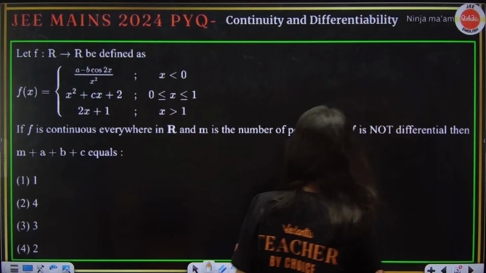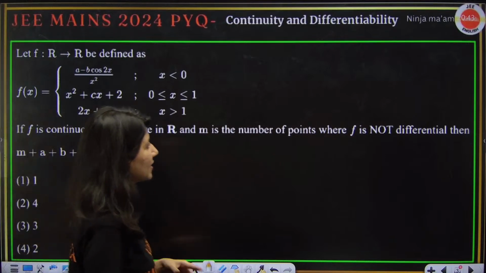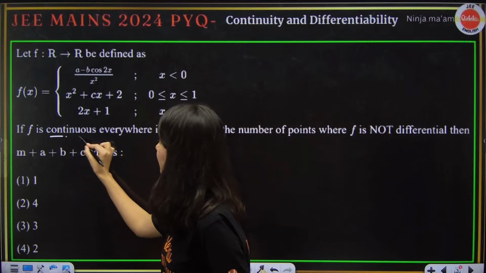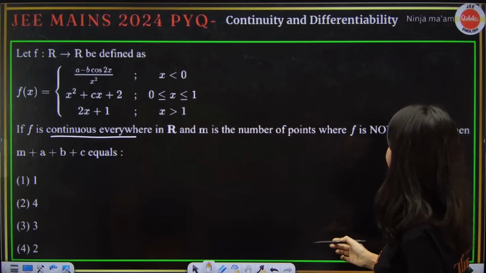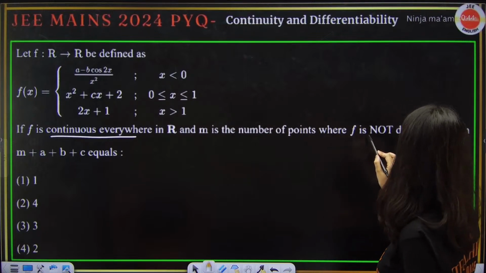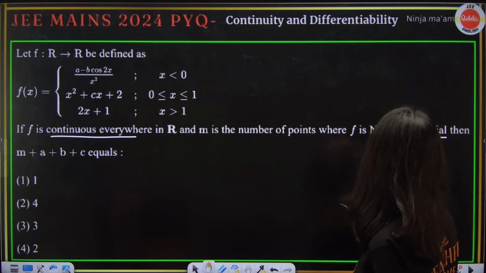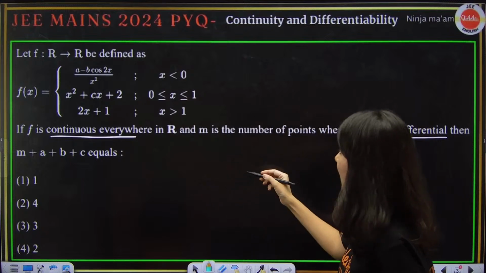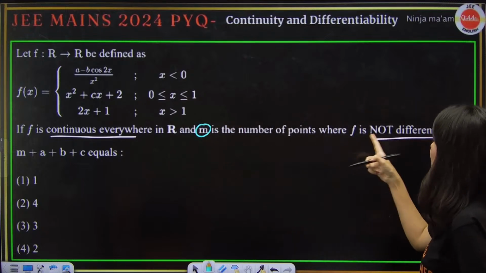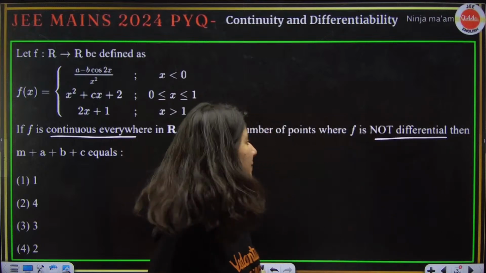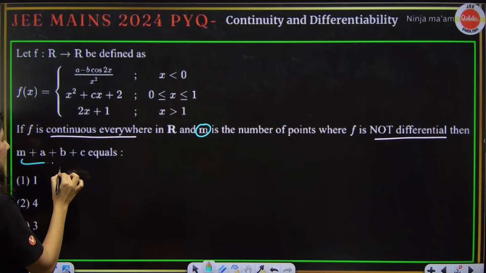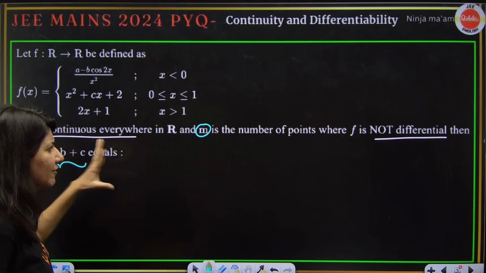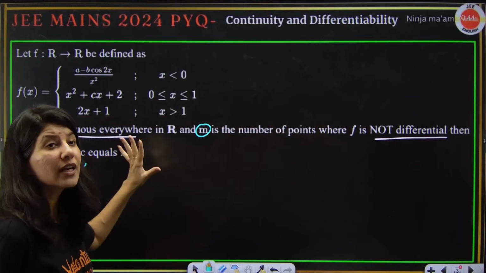So let us start with the very first question. The very first question is from continuity and differentiability together, which says that the function is continuous everywhere in R, and m is the number of points where f is non-differentiable. So what they are saying is, if f is continuous everywhere and m represents the number of points where f is not differentiable, then m plus a plus b equals what? First of all, let us talk about m, the differentiability, later on. Let us talk about continuity.